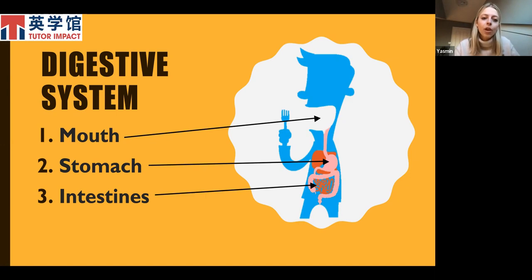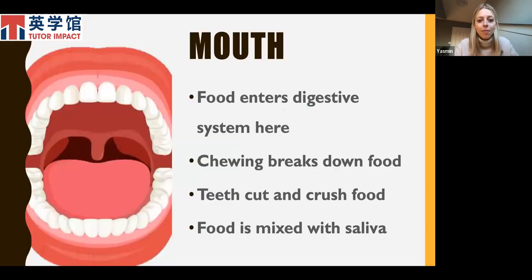So we're going to start with the mouth, which, as I said, is the first step in the process of digestion. This is where food enters the digestive system. So it's the first stop on the digestive system path. It enters the digestive system through the mouth. And in your mouth, this is where food is broken down into smaller pieces first.